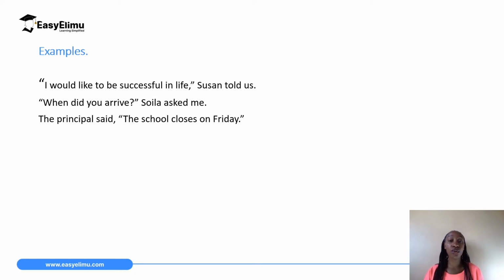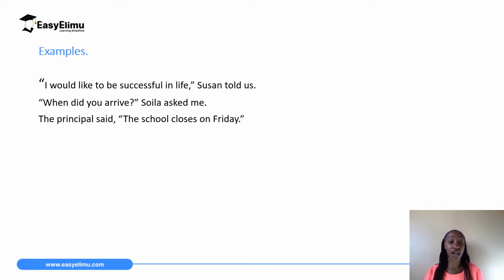So when you're quoting the speaker, you're going to use quotation marks to enclose whatever words that you're quoting. So, I would like to be successful in life. Those are the exact words by the speaker. Our speaker here is Susan. And then that part of Susan told us, we call that the explanatory words. They're explaining who said this.